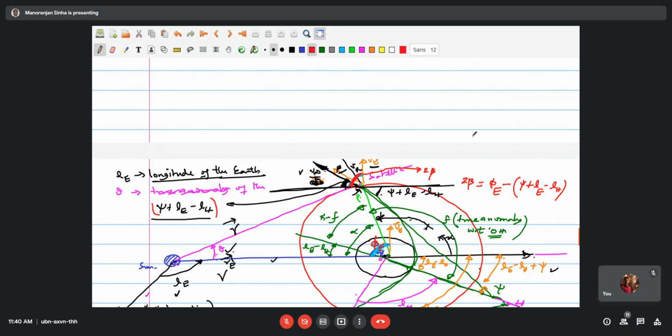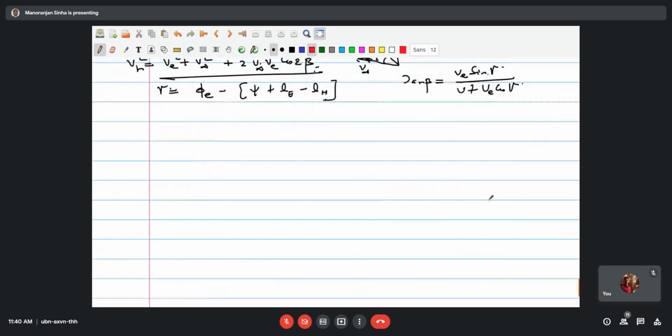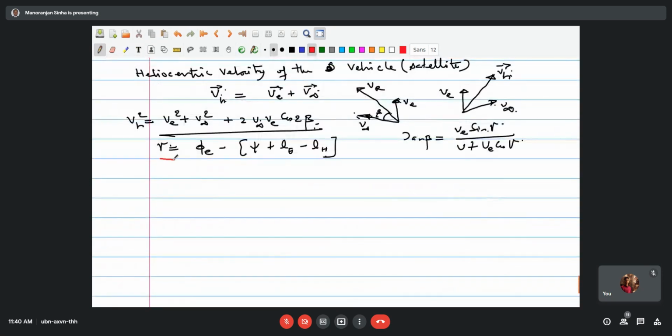Got the point? 2 beta is nothing but equal to, you can write this as maybe gamma. This is the angle between the vector v and v infinity. Therefore, what we have written here, gamma equal to phi minus psi plus Le minus Lx, and this quantity is nothing but 2 beta.